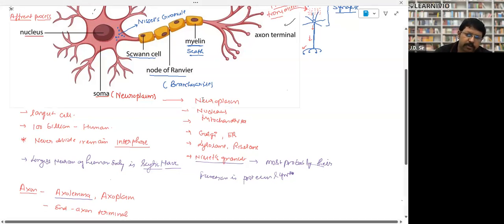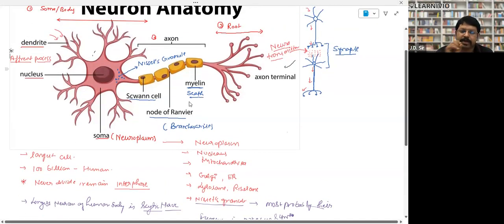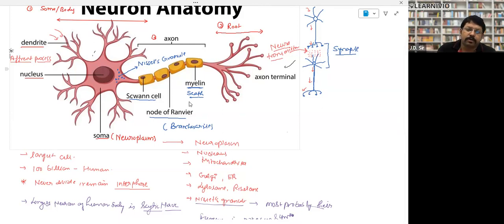One more question. What is the myelin sheath? Myelin is a type of protein. If you want, you can note it down somewhere. And what is its function? It increases the speed of information. That is the function. Note it down: myelin is a type of protein, it increases the speed of information, and it is secreted by Schwann cells.